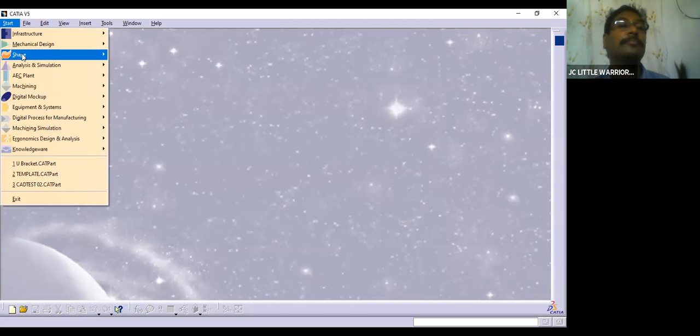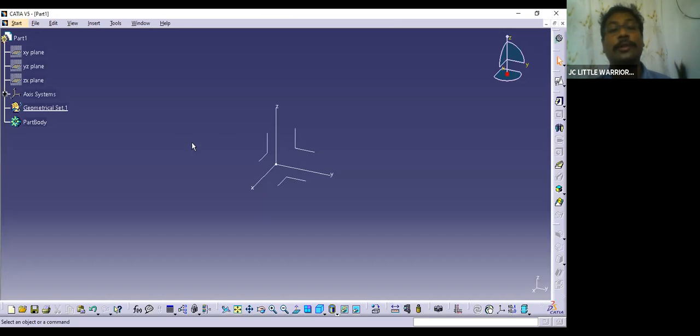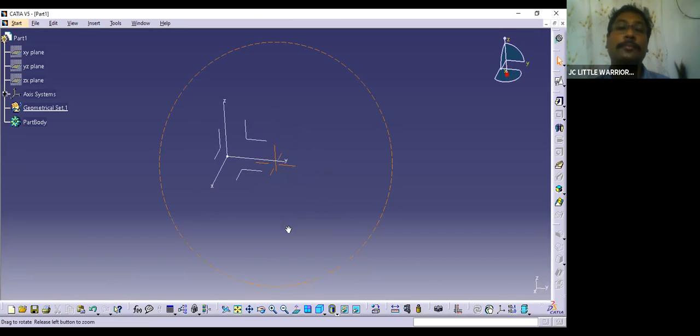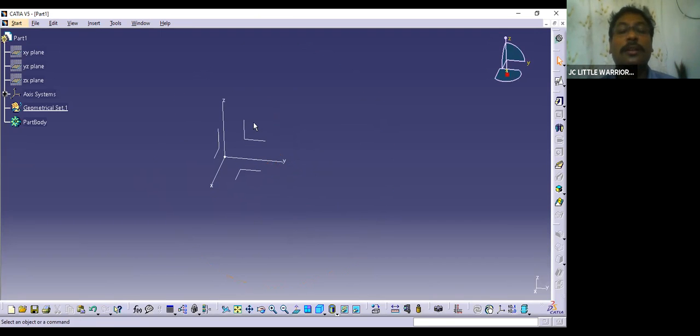Now go here, mechanical engineering, part design. Okay, you can see this is the access system. Okay, so after getting this access system, click here.